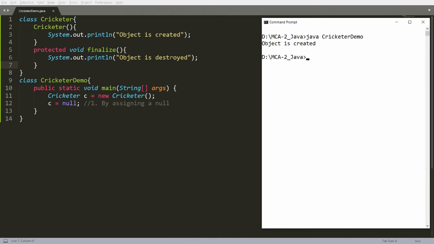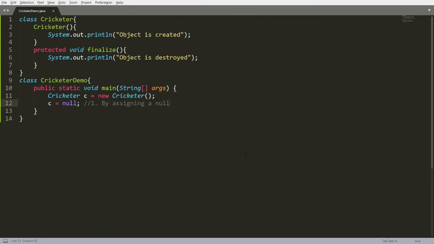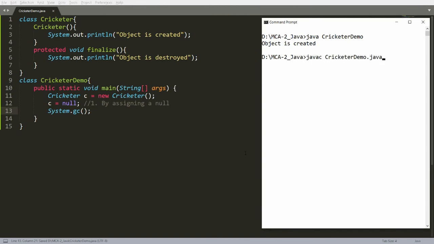So I am not getting the message that the object is destroyed. If you want to force the JVM to do the garbage collection, it is an automatic process. But if you want to force the JVM, then you can call the function system.gc. What is GC? GC is the function which is declared in the System and Runtime classes, which is a static method. So you can call it directly, and it is used to call the finalize function just before the object is destroyed.